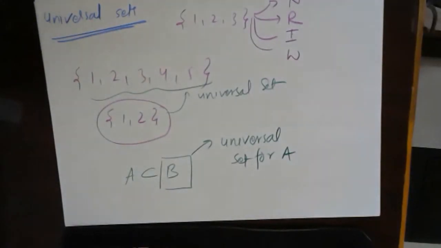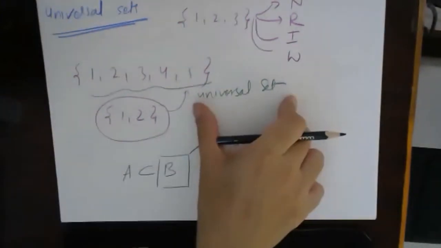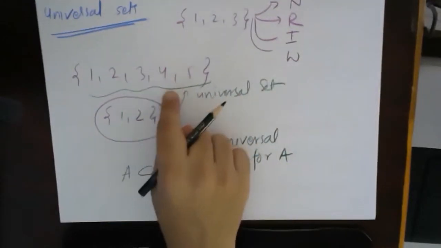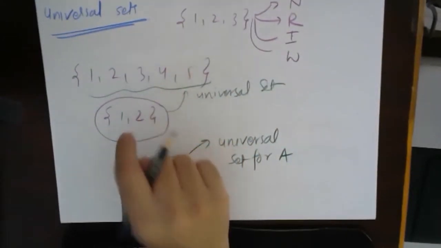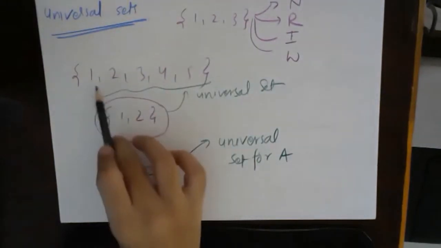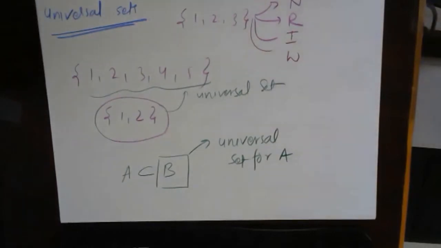Everybody understood? Fine. So a universal set will have all the elements. Every subset of the universal set, every set formed using it, will be a subset of the universal set. I hope this is okay. Till here, I hope everything is okay. All were very basic definitions which we have already seen.